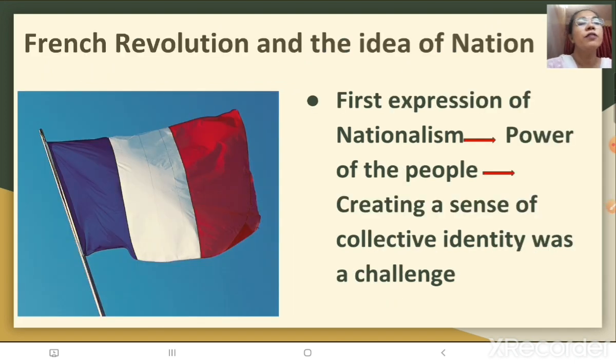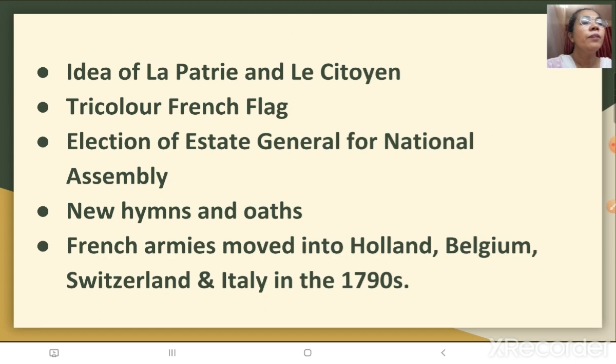Then the tricolor French flag. This is what the tricolor French flag looks like. Then the election of Estates General for National Assembly. Actually, the Estates General was renamed as the National Assembly, and then it was elected by the body of the active citizens. Then the new hymns and the oaths were taken. Children, if you remember, while explaining the chapter, I had told you that it was exactly like when the freedom struggle in our country took place.